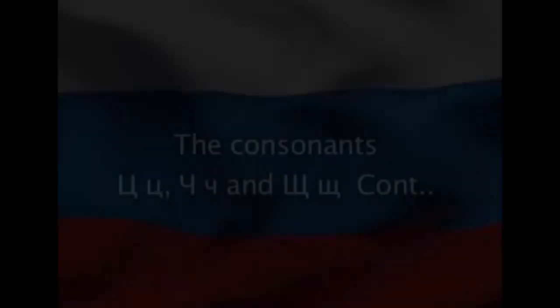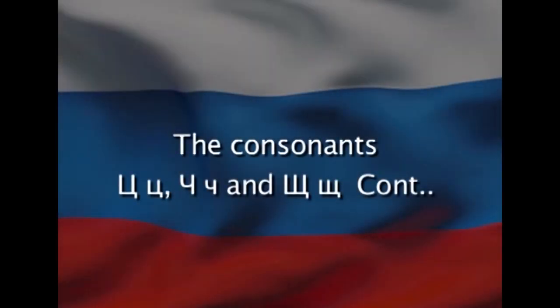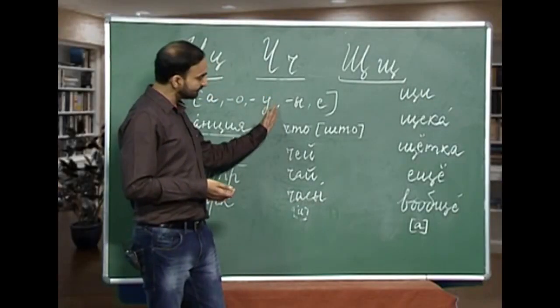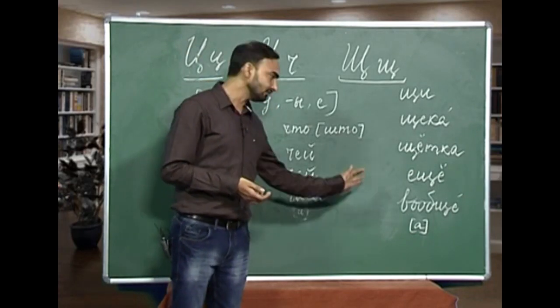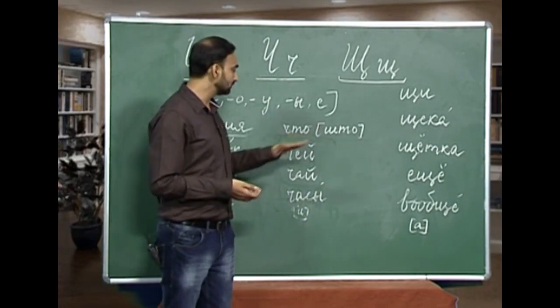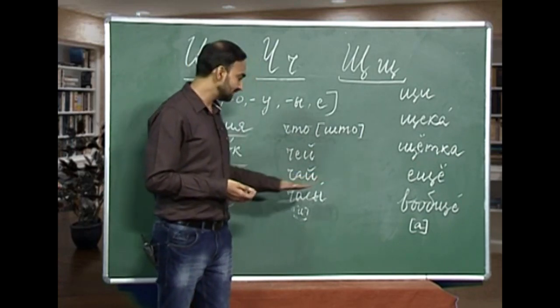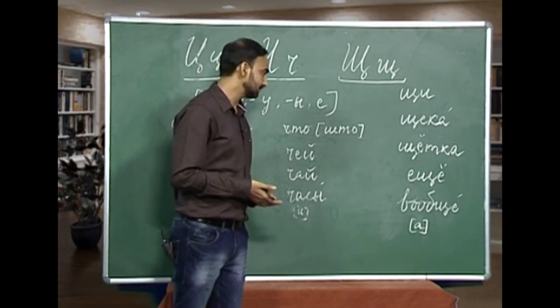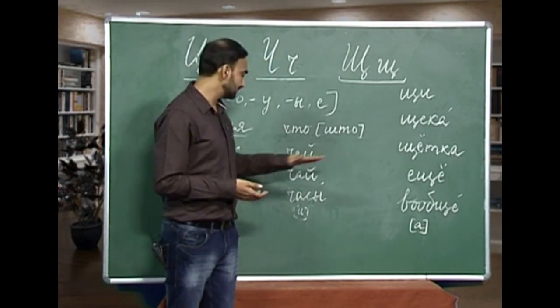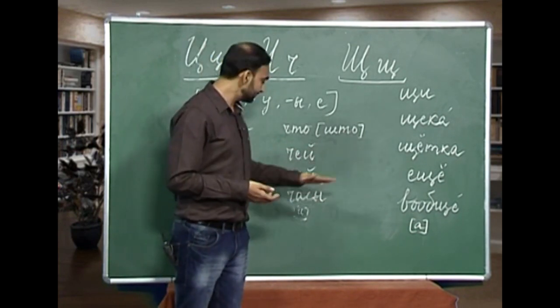Chasi, chasi. Chasi is watch. So, let us revise all these words once again. Shto, chei, chai, chasi. Chei, whose, chai, tea, chasi is watch.